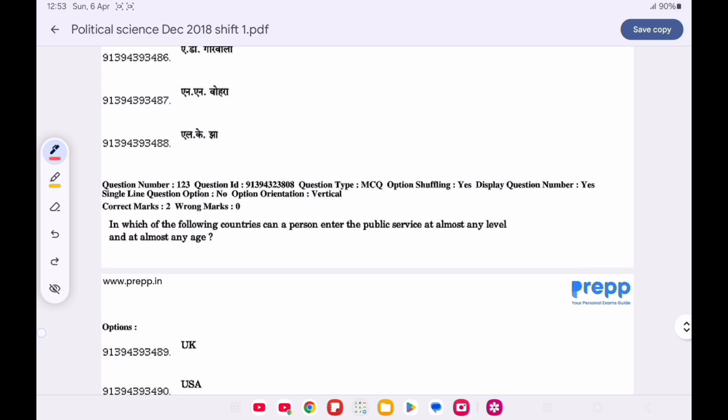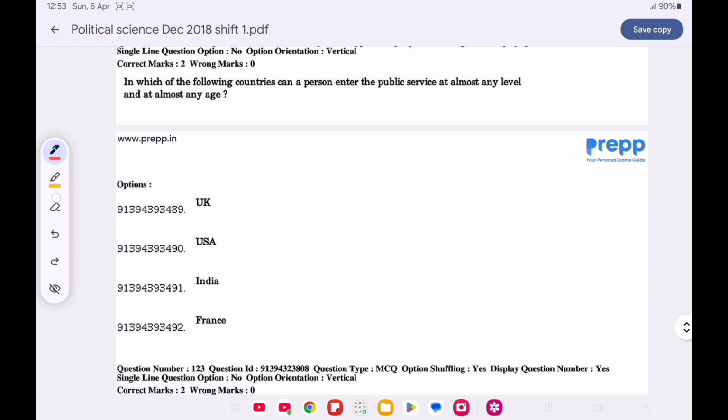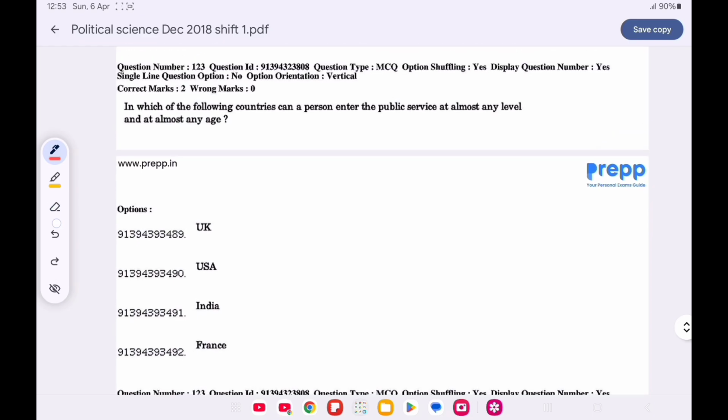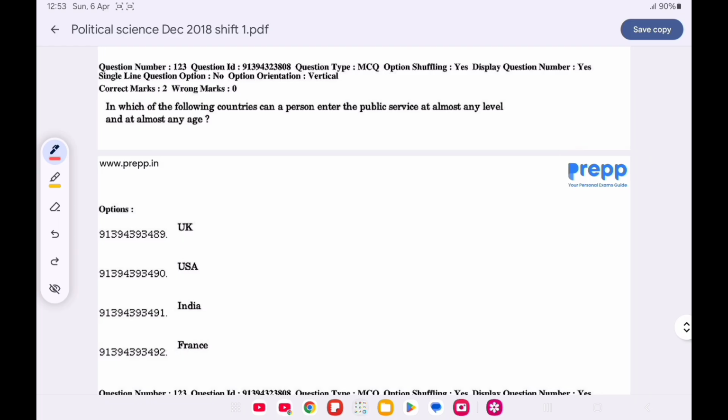Now question number 123. In which one of the following countries can a person enter the public service at almost any age and at almost any level? Option B is correct, USA.